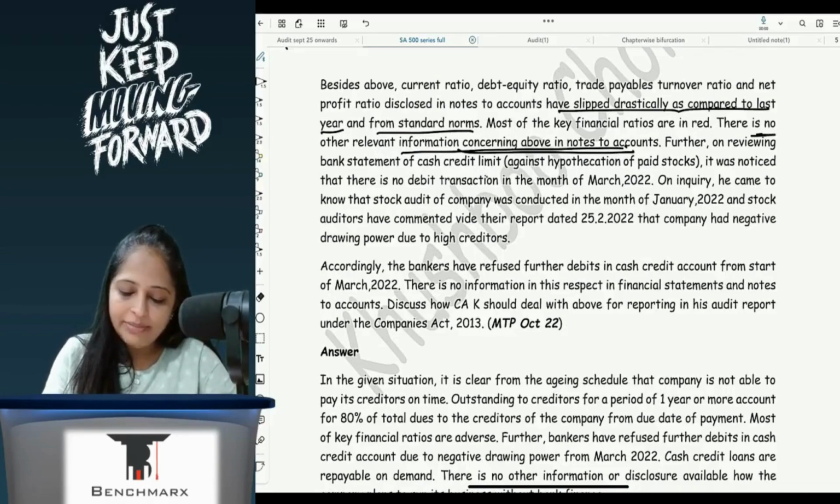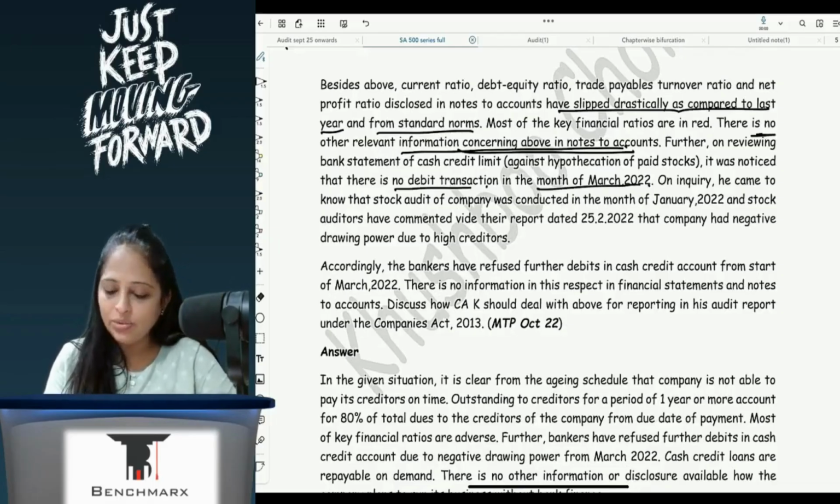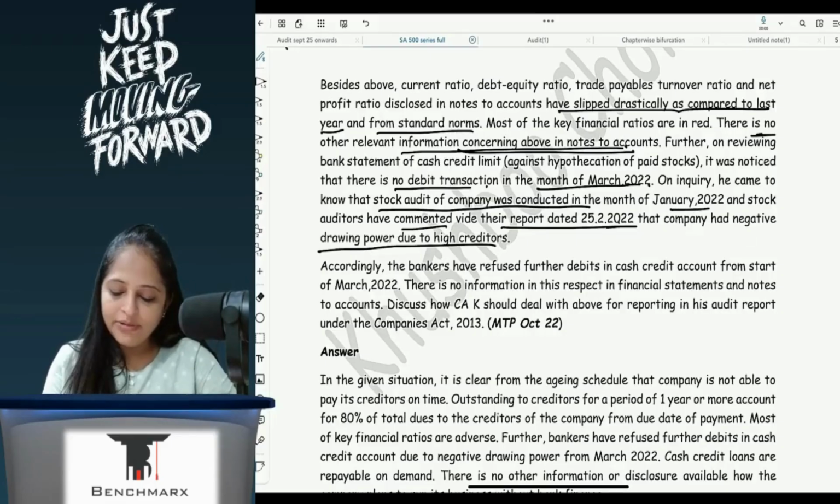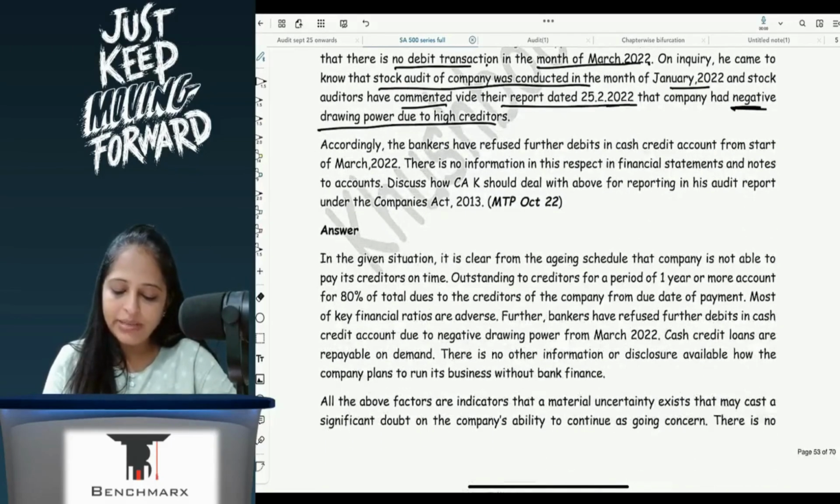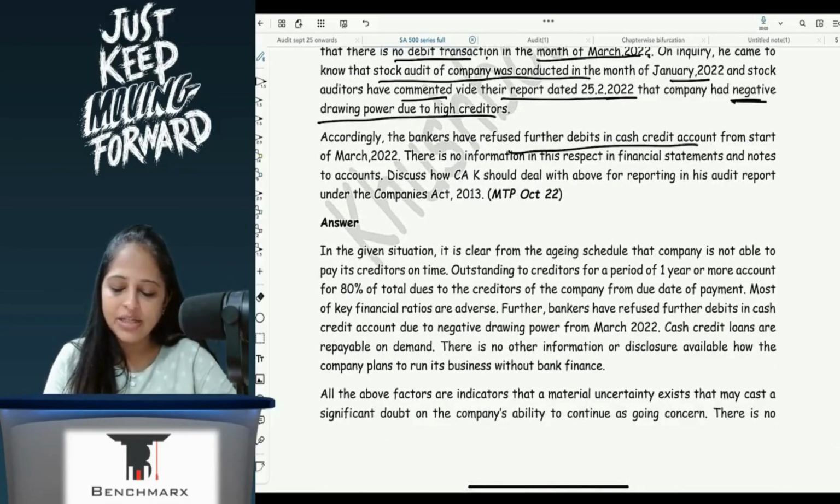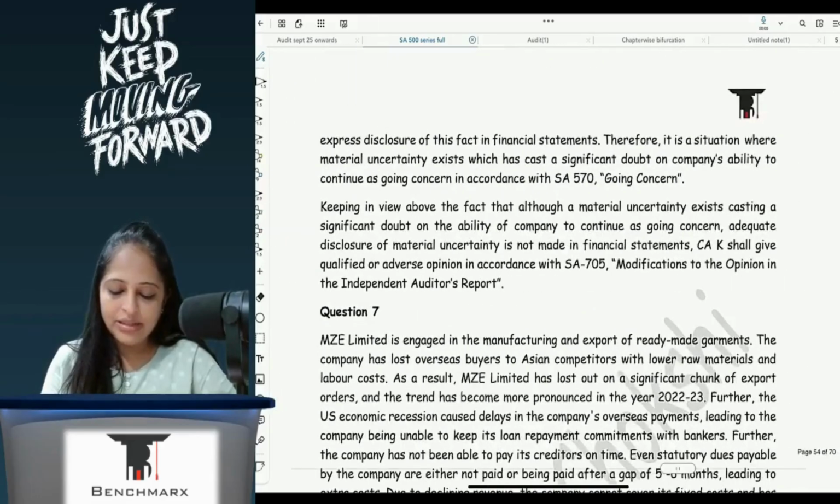on reviewing the bank statement of cash credit, it was noticed there is no debit transaction in the month of March 2022. On inquiry, came to know that stock audit was conducted in the month of January, and the stock auditors have commented via their report dated 25th Feb that the company has negative drawing power due to high creditors. Accordingly, the bankers have refused further debits in the cash credit account from the start of March 2022. There is no information in this respect in the financial statements and the notes to accounts. Discuss how CAK should deal with this particular thing.